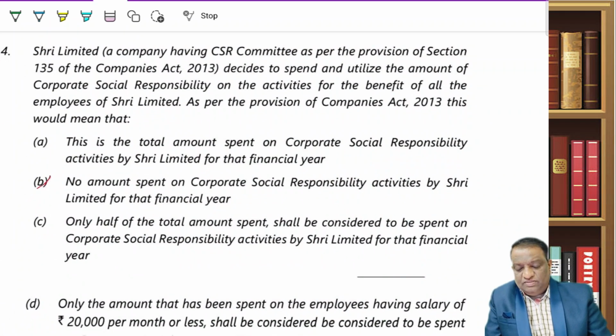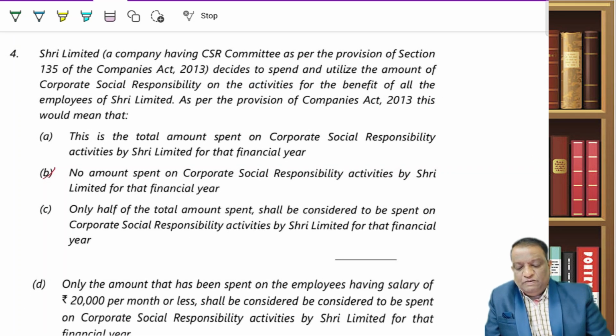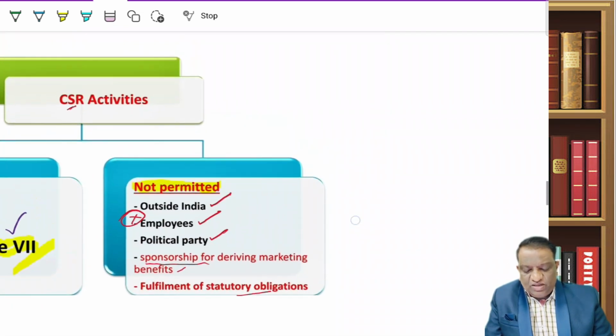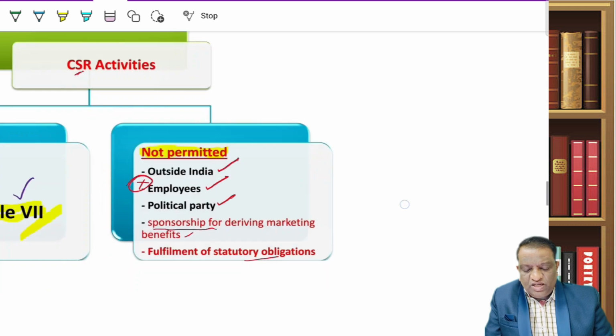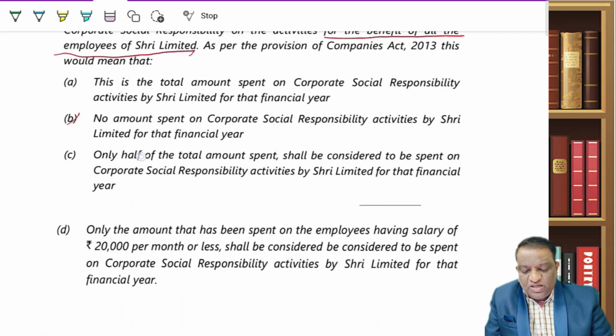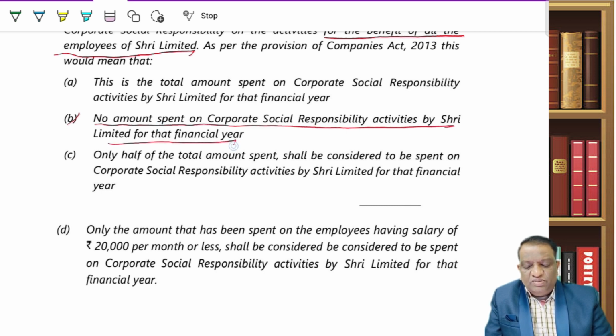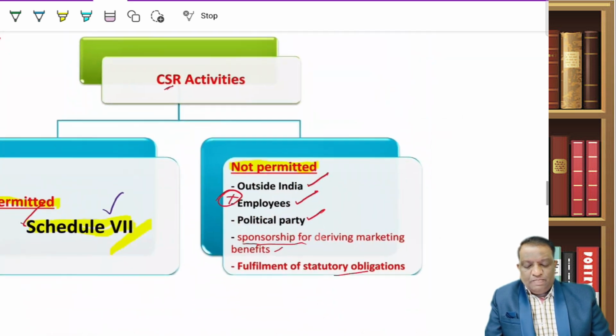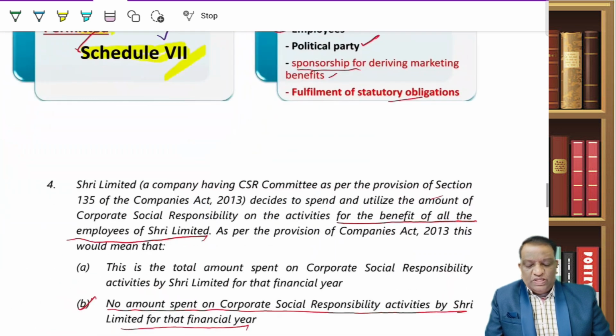Look at how he can ask you a question. Look at this MCQ. The Shri Limited, a company for which the CSR is applicable, decides to spend and utilize the amount of CSR for the benefit of all the employees of it. So they want to spend for employees. That is what we said. Spending on employees is not permitted. So if you have spent it on employees, then no amount is spent on CSR; that is how it will be. You have spent, but that will not be considered as a CSR responsibility. So to summarize, CSR money should not be spent on employees.